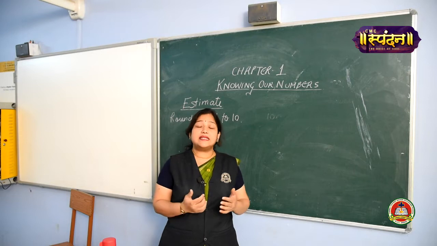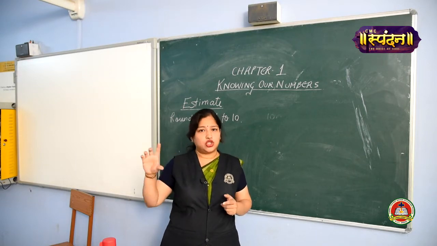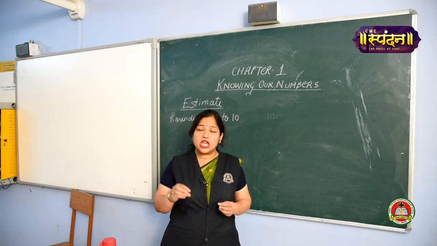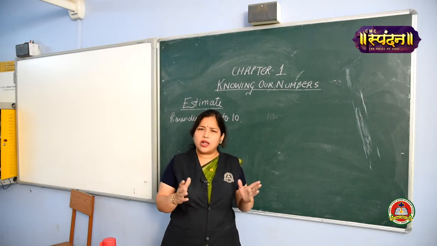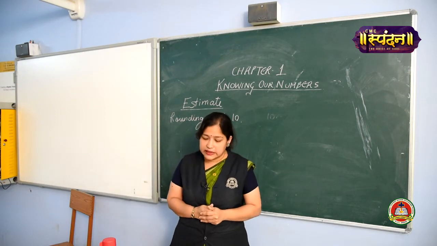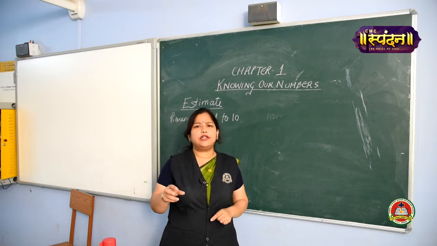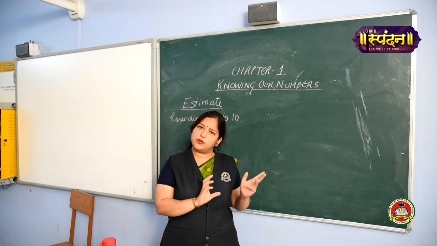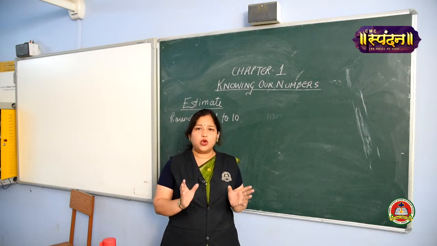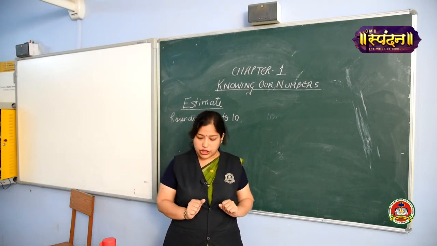Then we have learned how to arrange numbers in ascending and descending order. Everyone knows ascending means from smaller to bigger and descending means from bigger to smaller. All this you have learned in your previous classes, girls. Then we have learned to frame numbers with different conditions. The conditions were given to you and then you have to make a number with the given condition.